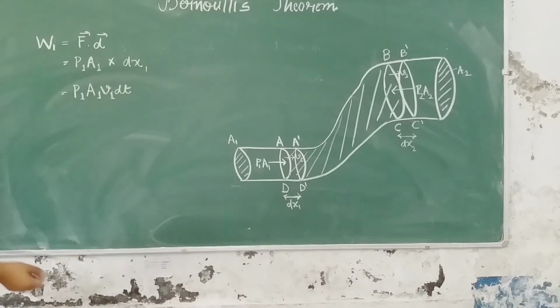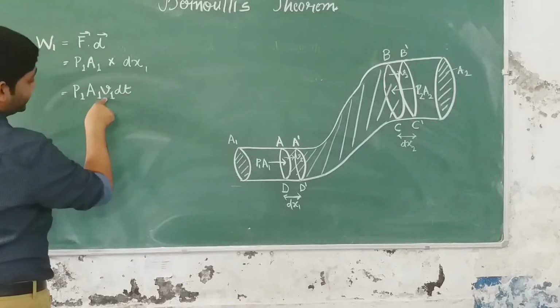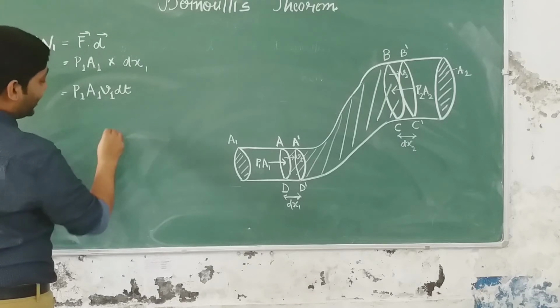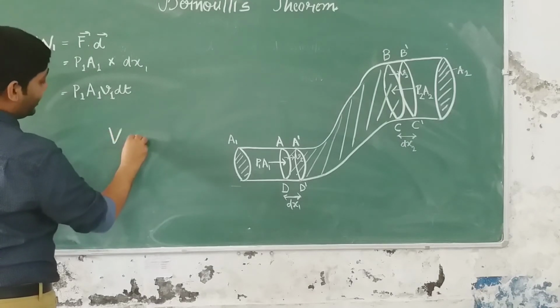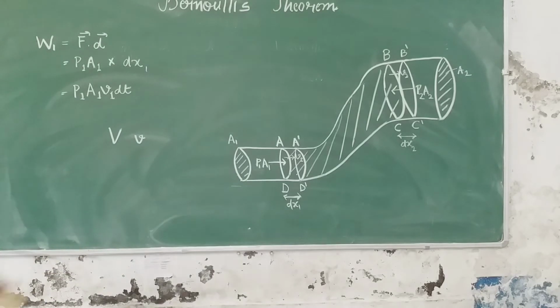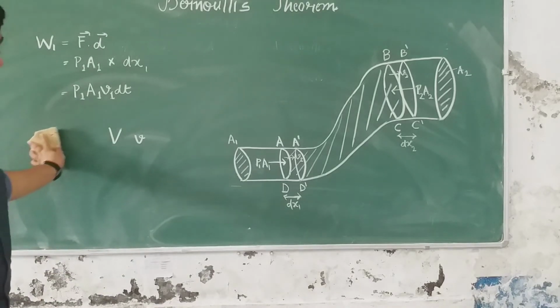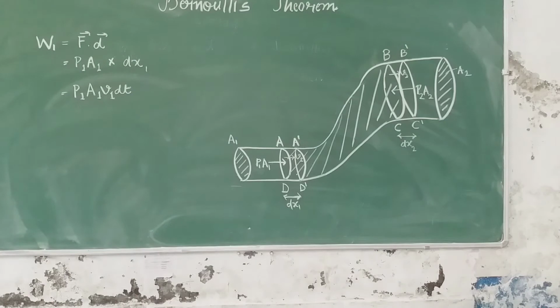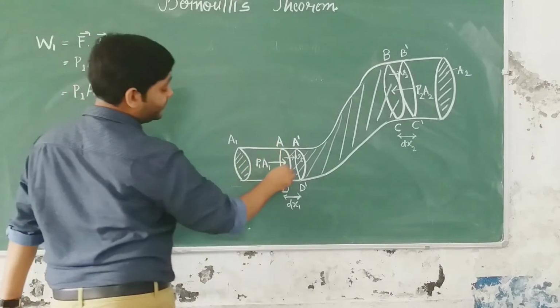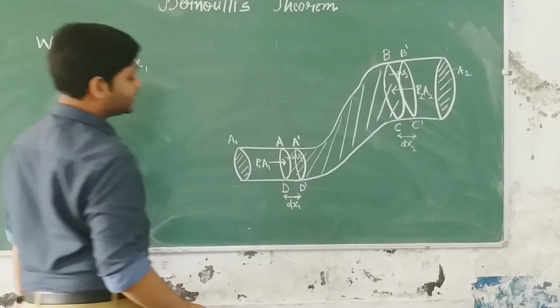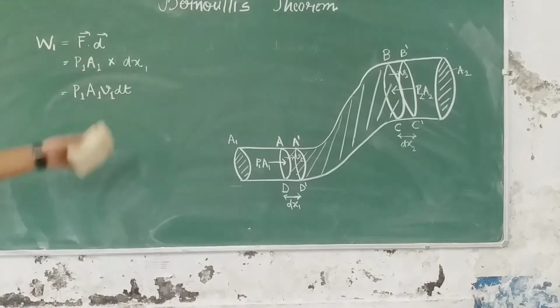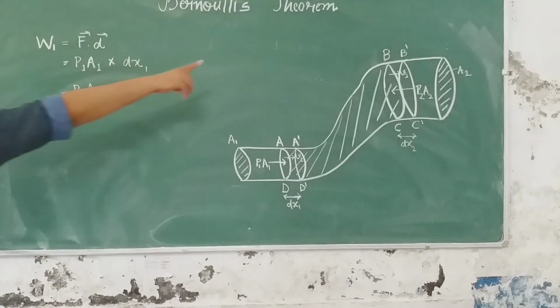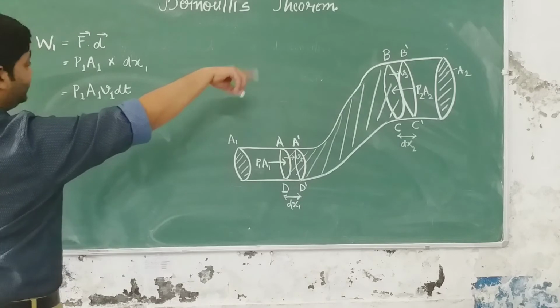Okay? And one important thing to note is, write this as the velocity and not the volume. So make a habit of writing volume like this and velocity like this, so that there will be no confusion, right? So this is the work done by the force P1A1, okay, when the fluid at this cross section has covered a distance of dx1. This is the W1 work done. Fine. Similarly, let us calculate the work done at that end.